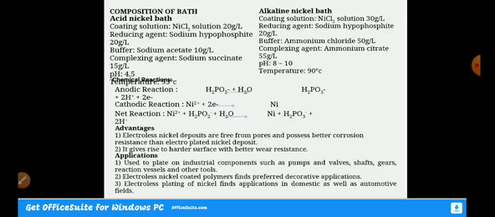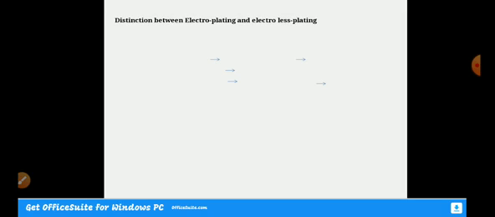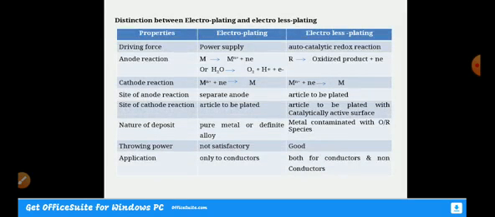Either electrolysis plating of copper or electrolysis plating of nickel will be asked in the examination, so please practice the reactions properly. So this is the distinction between electroplating and electrolysis plating, which has normally been asked several times in the examination, and which carries around 5 to 7 marks.